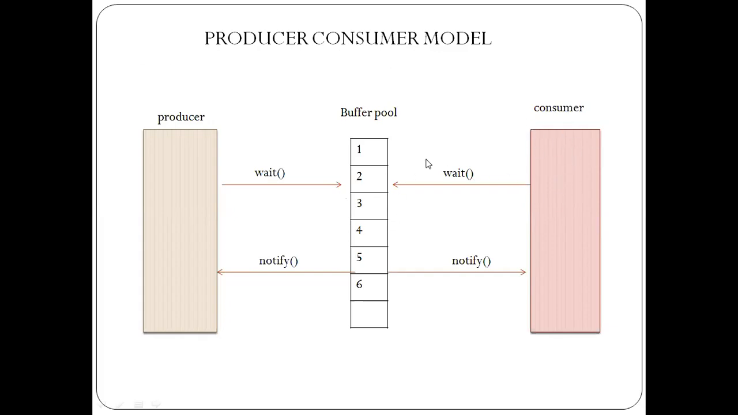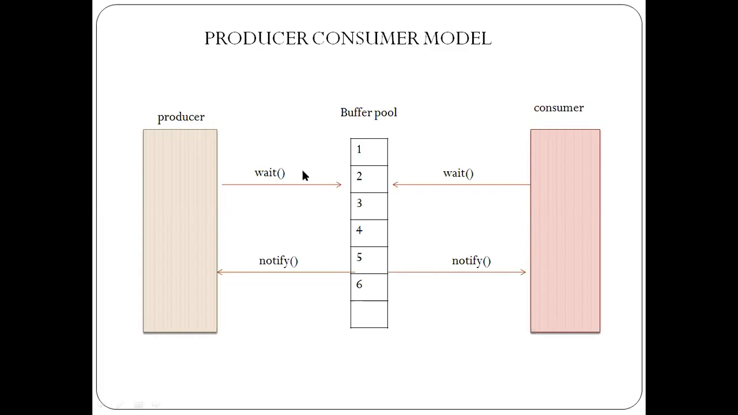So the consumer thread will keep on consuming the atoms from the buffer pool, and at one particular point of time the buffer pool will throw an underflow error, meaning it becomes empty. Further, the consumer can't consume the atoms. So there must be proper communication between producer and consumer.